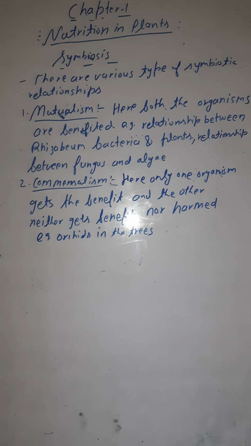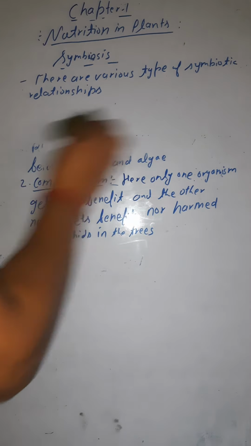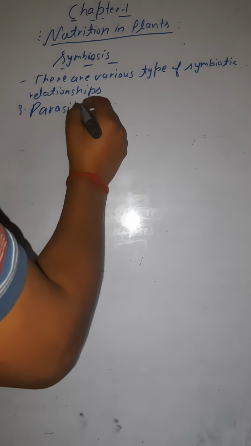Now we will move towards the third type of symbiotic relationship, and that will be what? Can you tell me? Yes, parasitism. That is parasitism. The third one is parasitism.